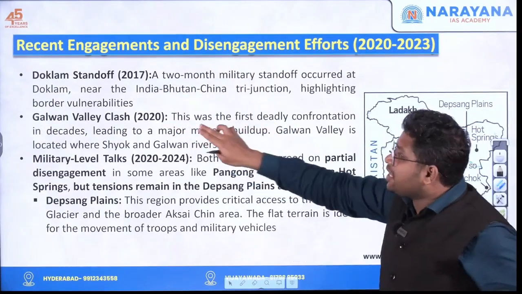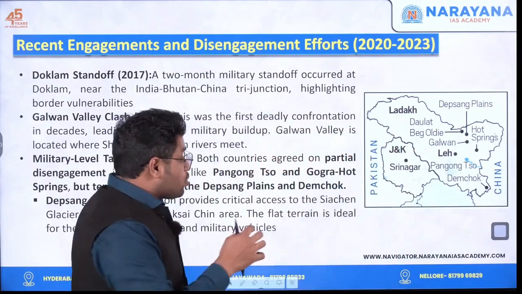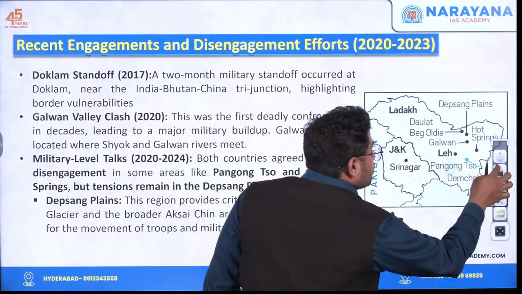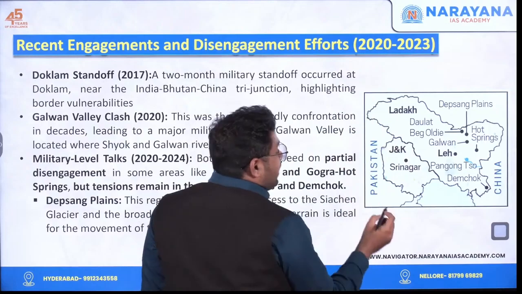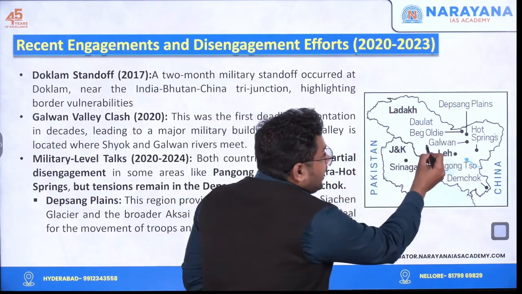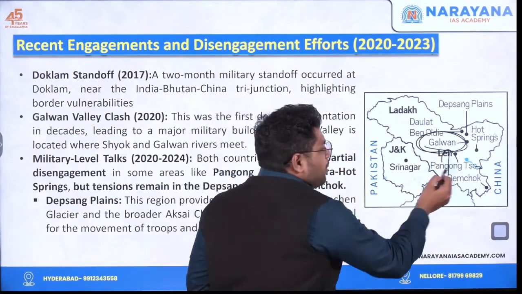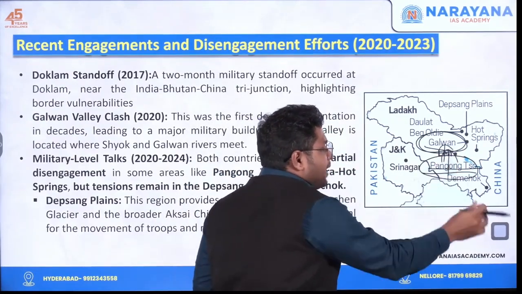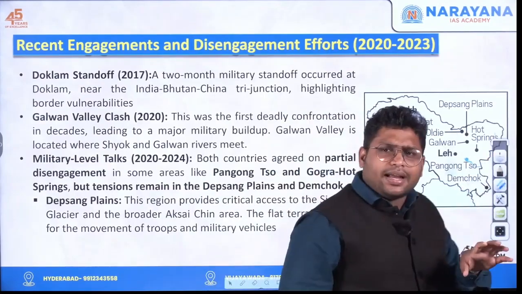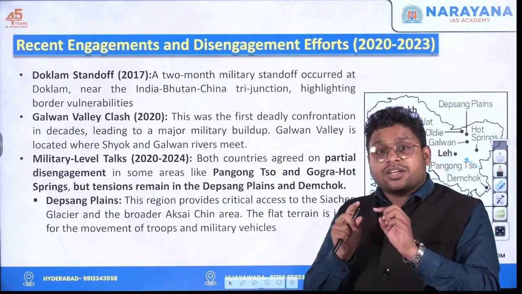After that, in the year 2020, we saw the Galwan Valley clash. Now, this was the most dangerous incident in India-China relations. Here you can see Galwan. Specifically, first some fighting took place at Pangong So and then at Galwan. Why am I saying it is one of the most dangerous incidents in India-China relations?